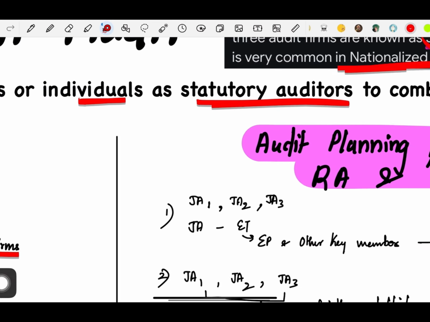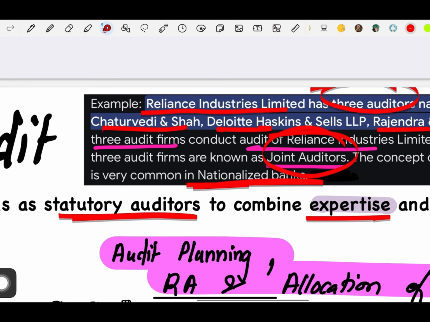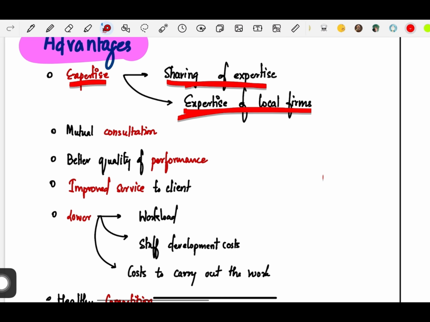So what did Reliance do over here? It took two local auditors as well as an international auditor. So because of this, it is basically combining their expertise. There is sharing of expertise and also expertise of local firms, because the local firms will know better about the laws and regulations and the regulatory environments over here. Okay, so the first advantage is expertise.